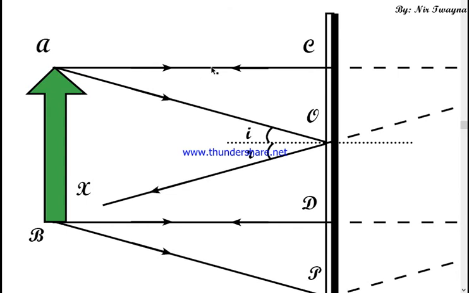Now see, this is also a reflected ray, and this is also a reflected ray. Let me tell you, the image of an object, or second visual of the object, is seen wherever these reflected rays meet. If the reflected rays do not meet, then we do not see the second visual. Like if I'm standing in front of you in the classroom, do you see a second one of me?